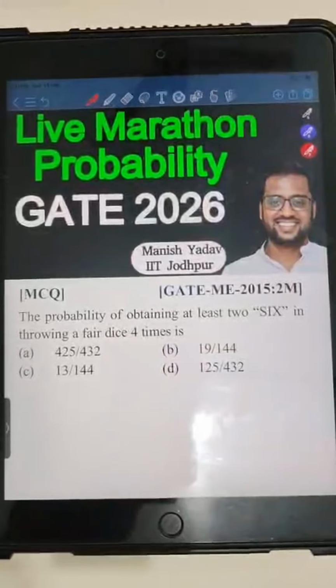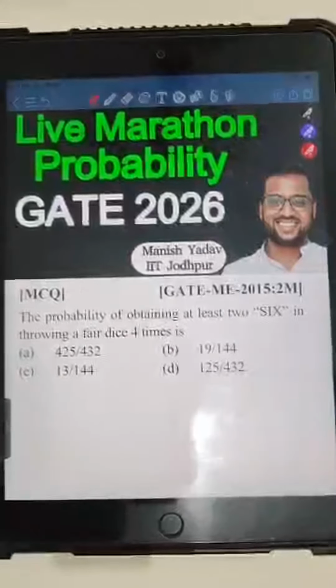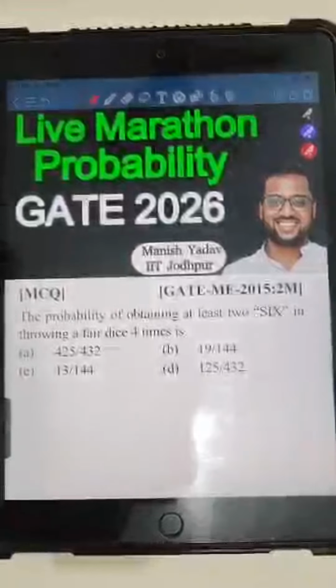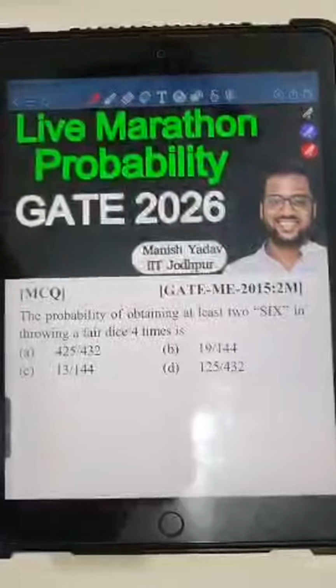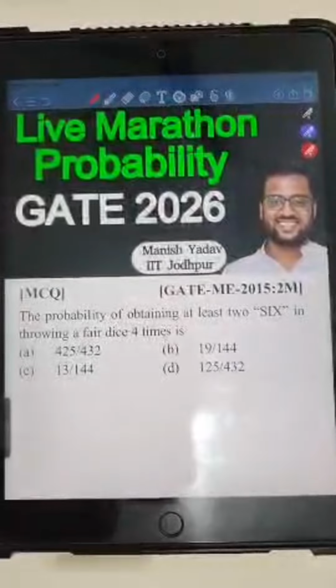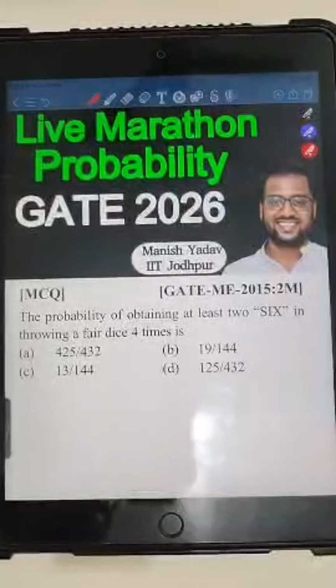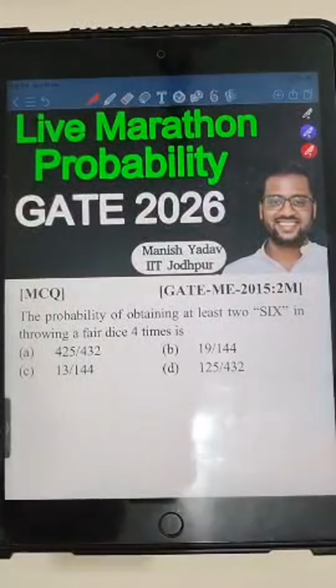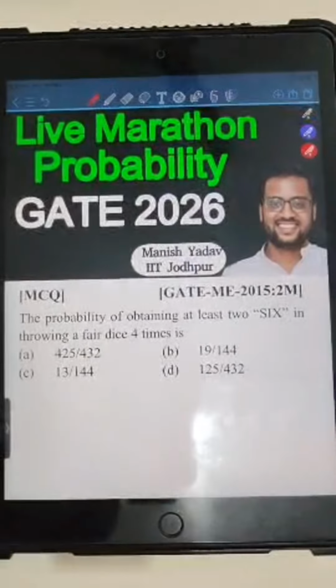Whatever be your branch, either you are from chemical, civil, electrical, electronics, material, mining, any branch, irrespective of branch, you will find questions on probability in the general aptitude section and in engineering mathematics as well, right? So in today's session, we will discuss questions on probability.